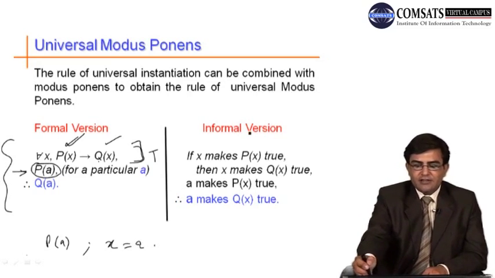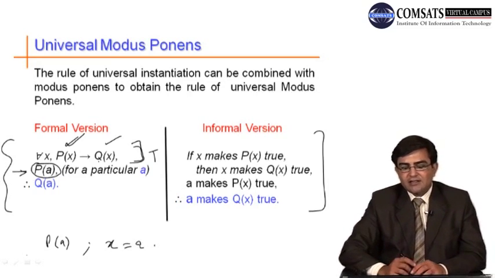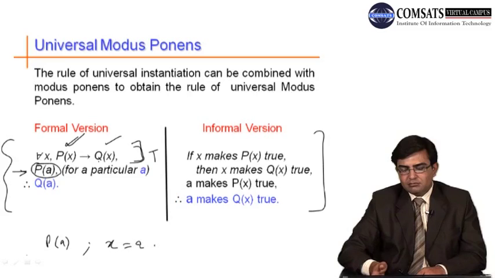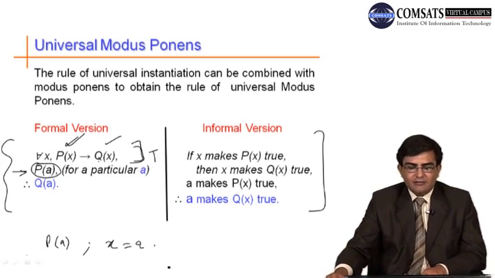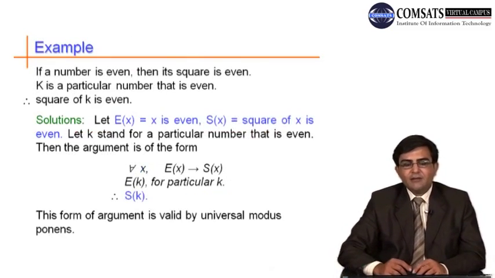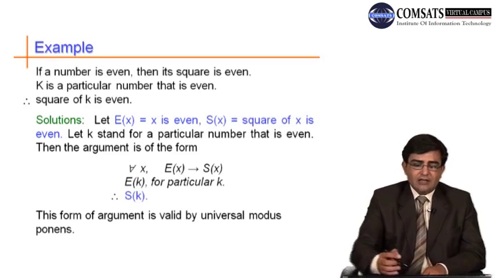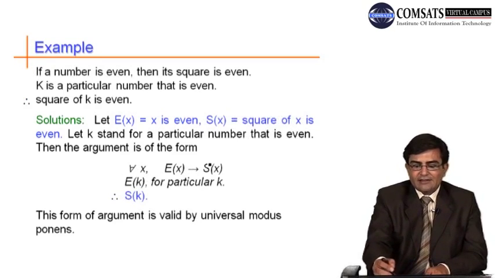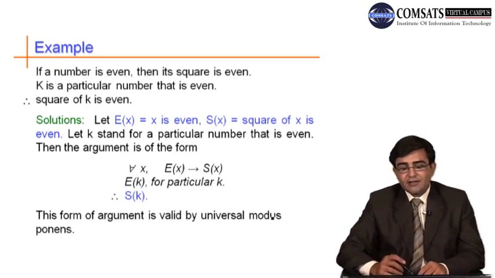An informal version of this universal modus ponens is: if x makes p of x true, then x makes q of x true; a makes p of x true, so a makes q of x true. So this is the informal version. For example, if a number is even, then its square is even. This is a universal statement. You can say that for all x, e of x implies s of x. This is a universal conditional statement.